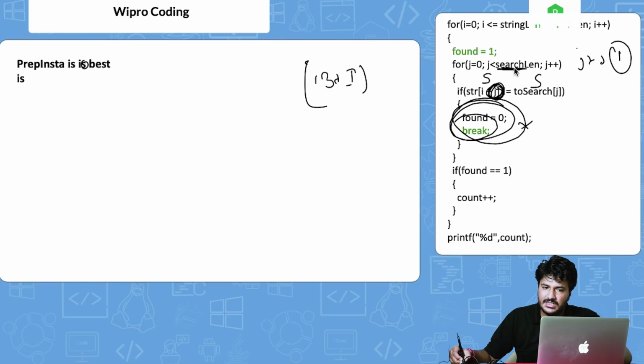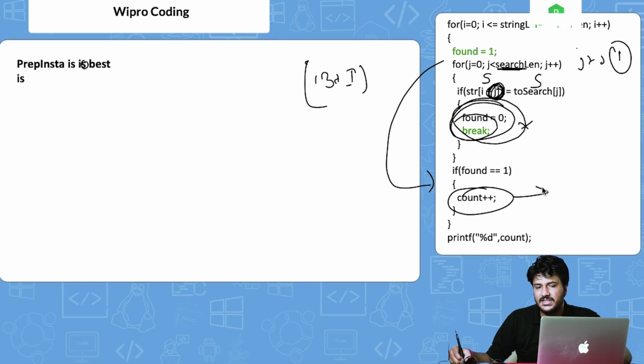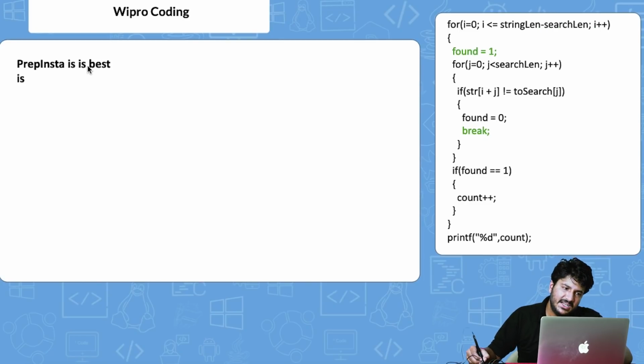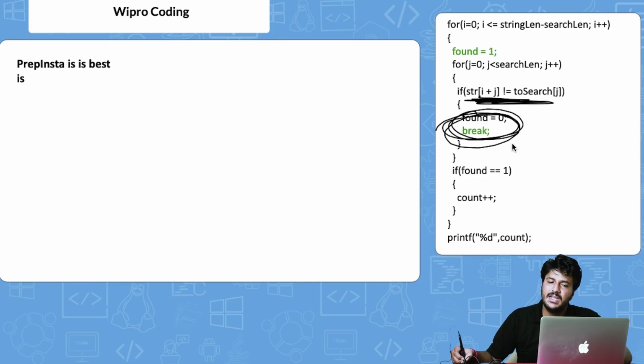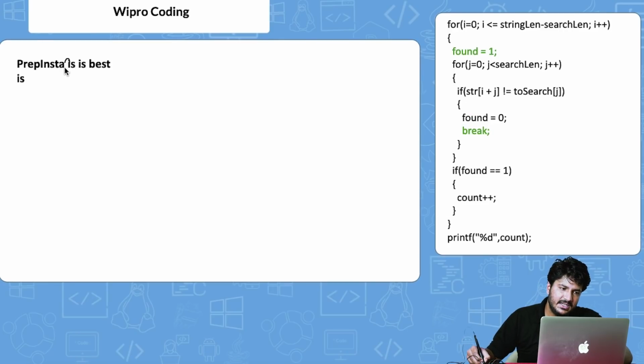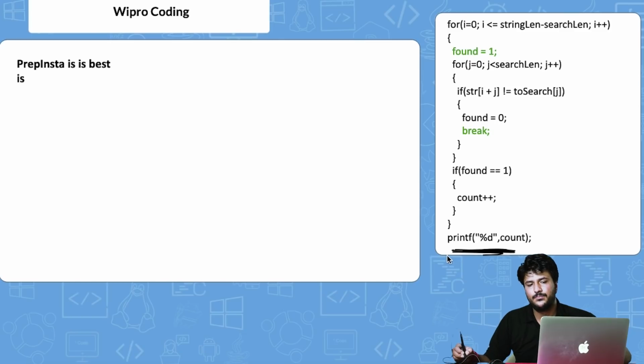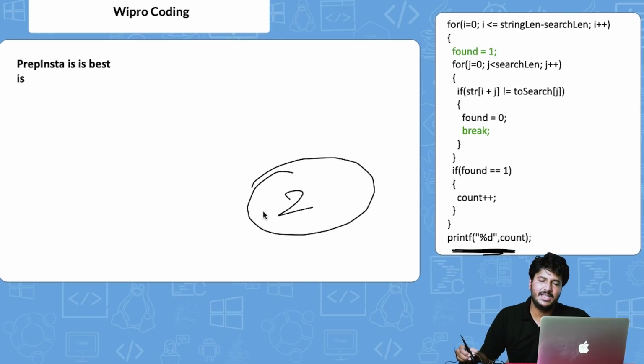This condition is not satisfied, it will break the loop and come here. It will say okay, found is again 1, correct, so do count plus plus, which is equal to 2. So this will happen. Finally the whole code will run, the same thing will happen, this condition will get satisfied every time, found value will remain 0, this count will not get increased, it will only get increased twice here and here, right? Finally we print out the count value here and the final count value is 2.